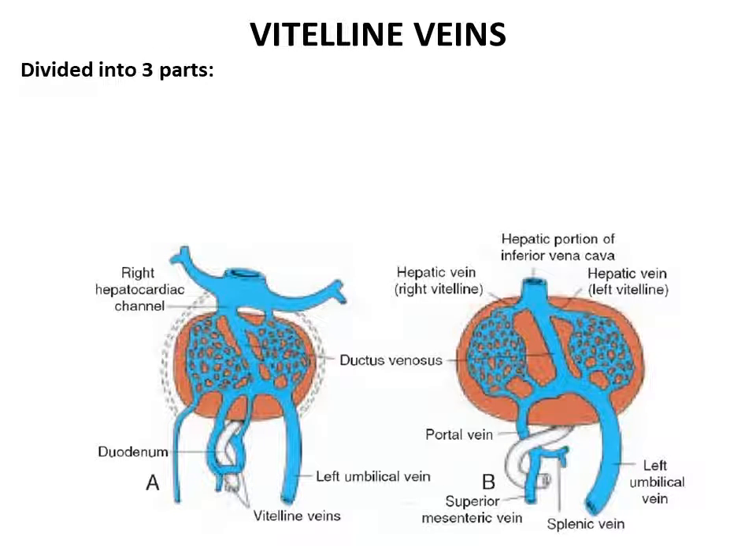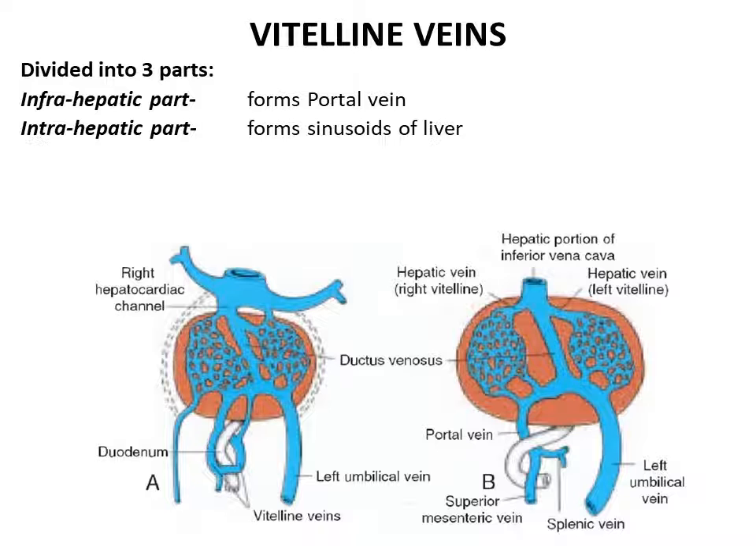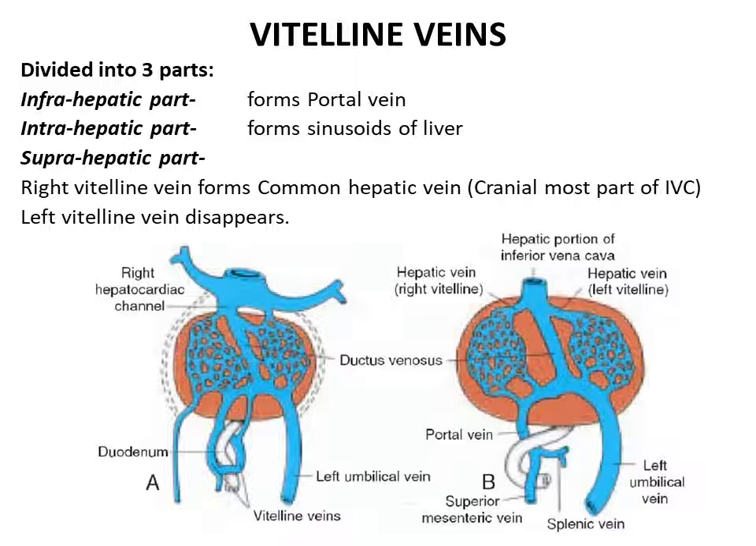The vitelline veins can be divided into three parts by the developing liver. The infrahepatic part forms the portal vein, the intrahepatic part forms the hepatic sinusoids, and the suprahepatic part, the left vitelline vein disappears, whereas the right vitelline vein forms the common hepatic vein or the right hepatocardiac channel. This will later on form the cranial-most part of the inferior vena cava.